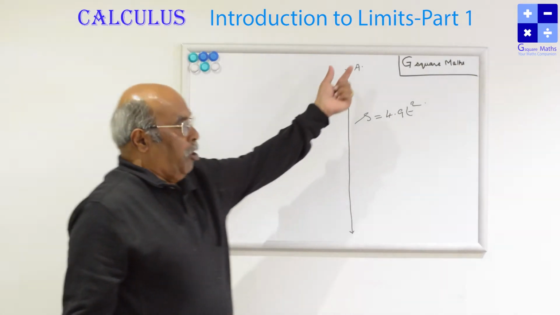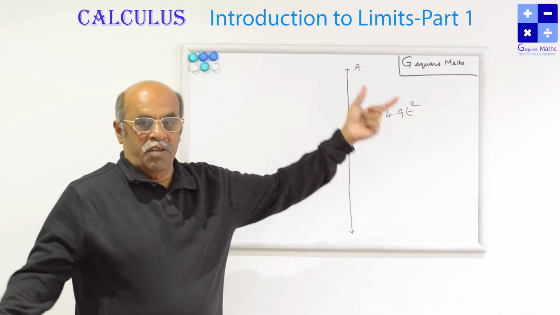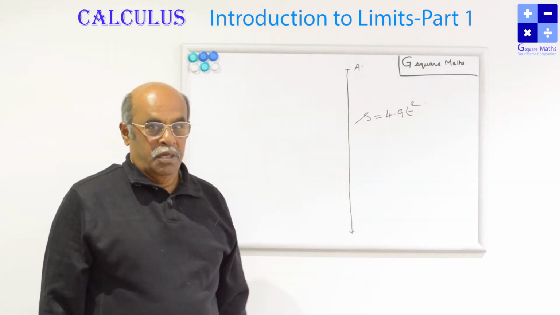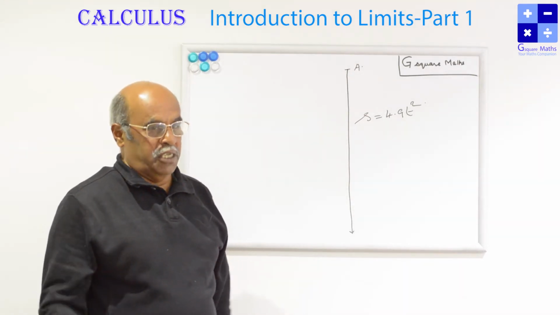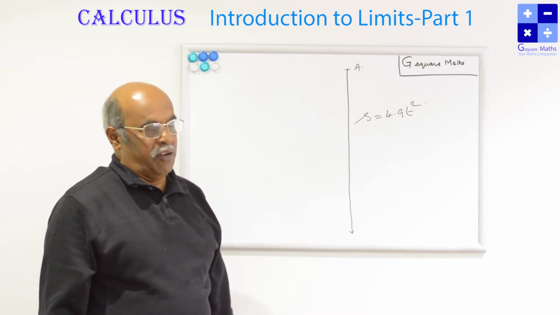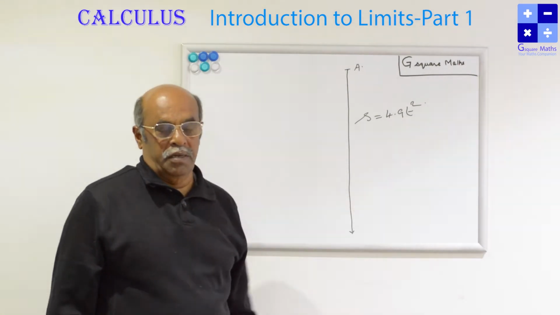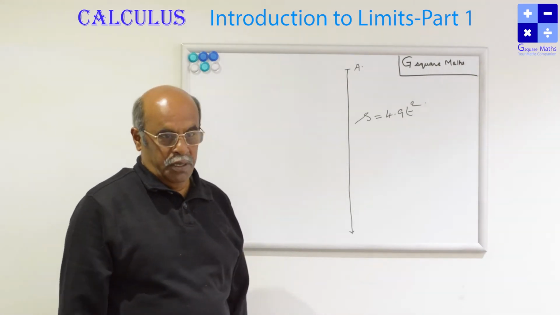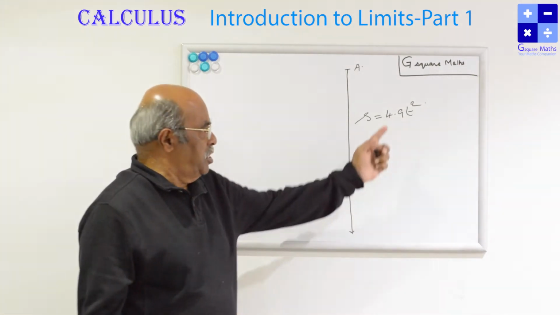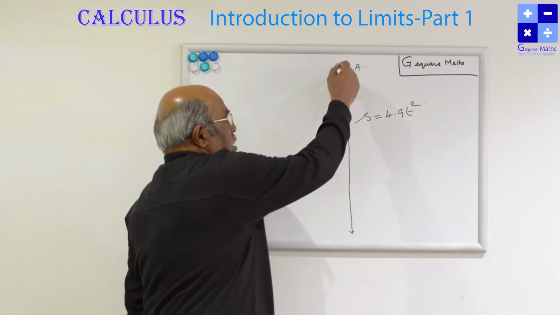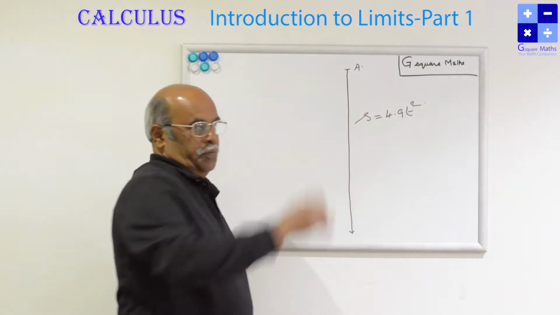When I am dropping the object from A, the initial velocity u is equal to 0. Therefore, S is equal to half g t square. G is the gravitational acceleration. G is 9.8, so half into g is 4.9. So, this is the equation of motion as the object is coming down.